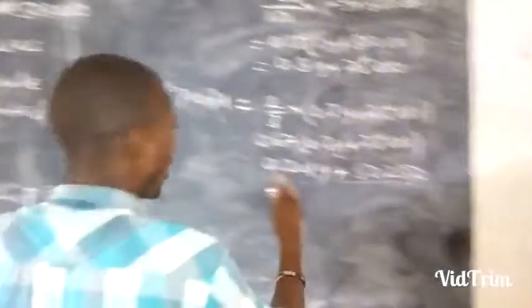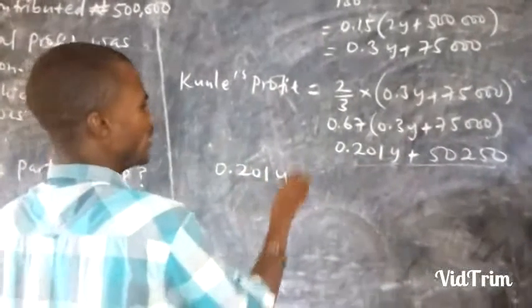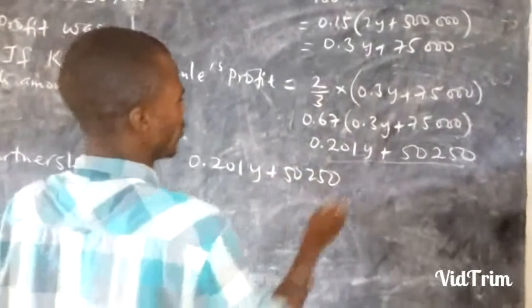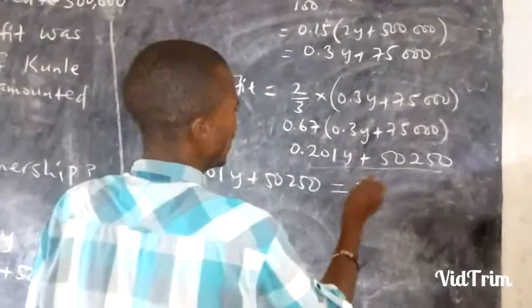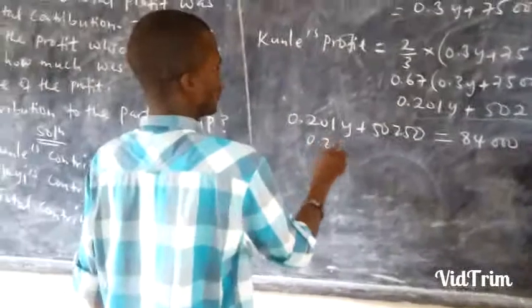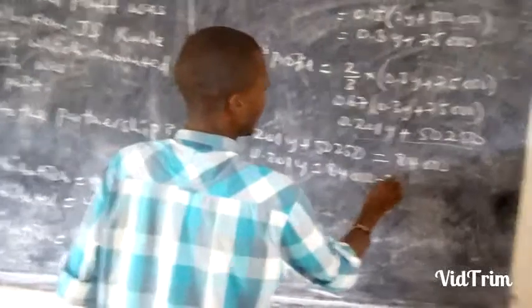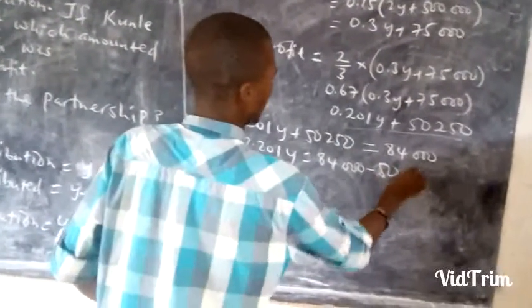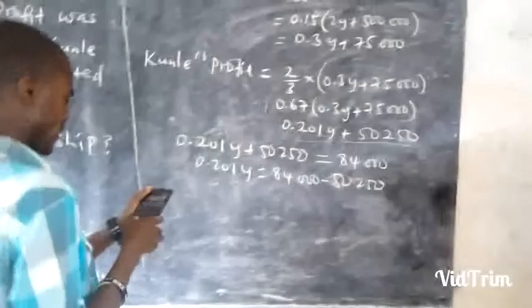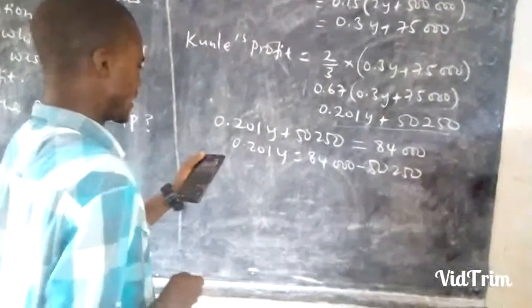So that means all the analysis here, 0.201Y plus 50,250, according to them, amounts to 84,000 naira. You take this 50,250 over, you are left with 0.201Y equals 84,000 minus 50,250. If you subtract that, you are going to get 33,750.